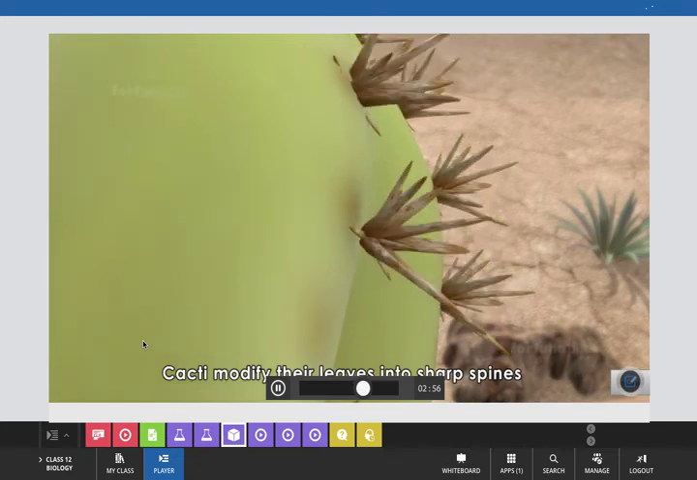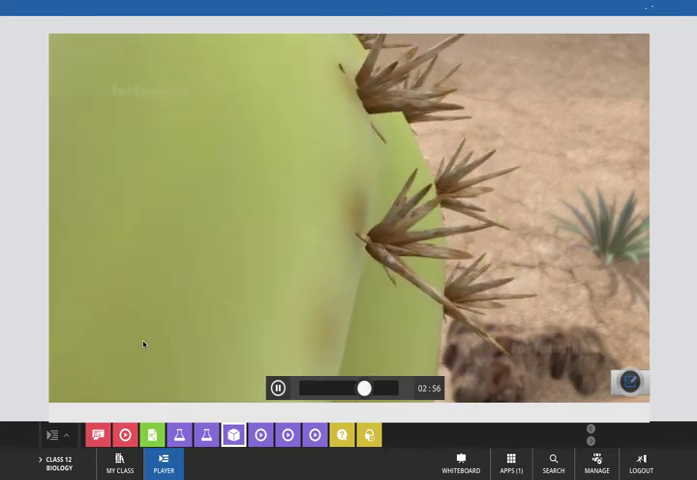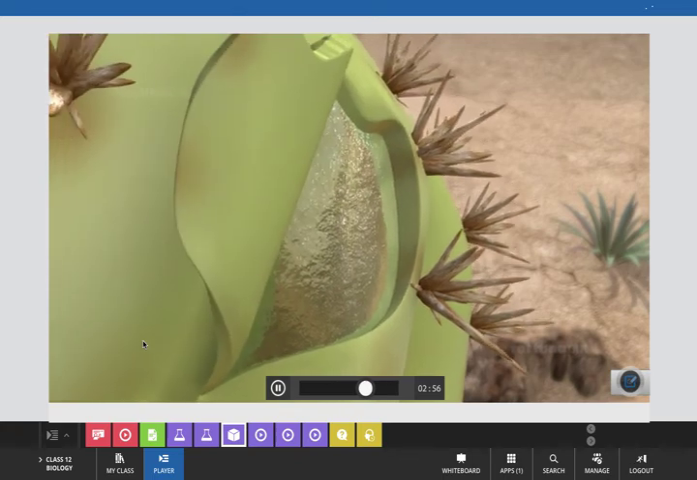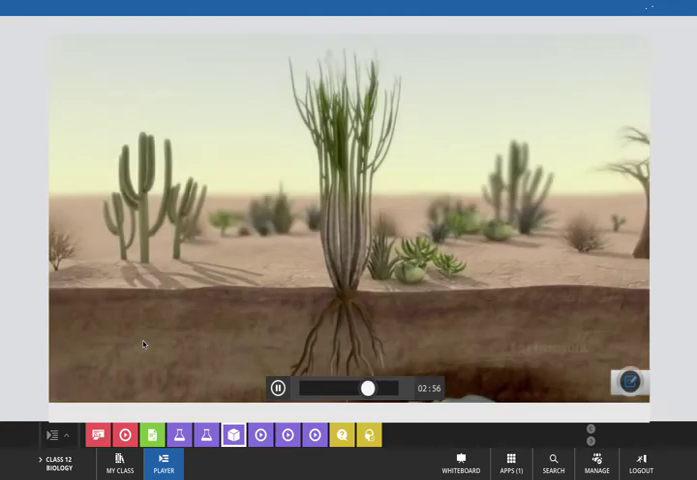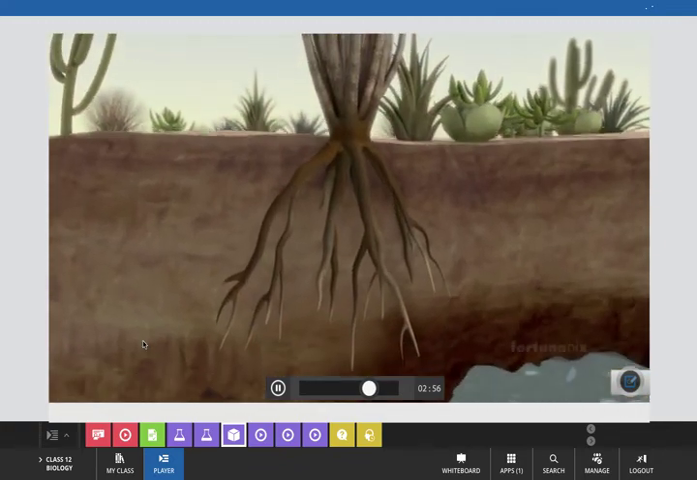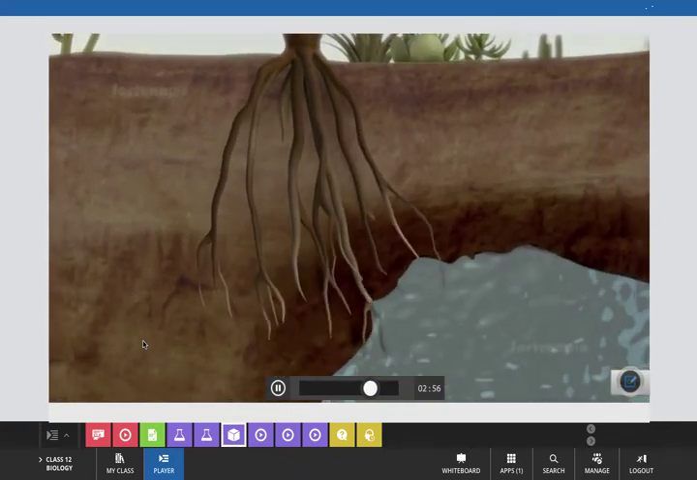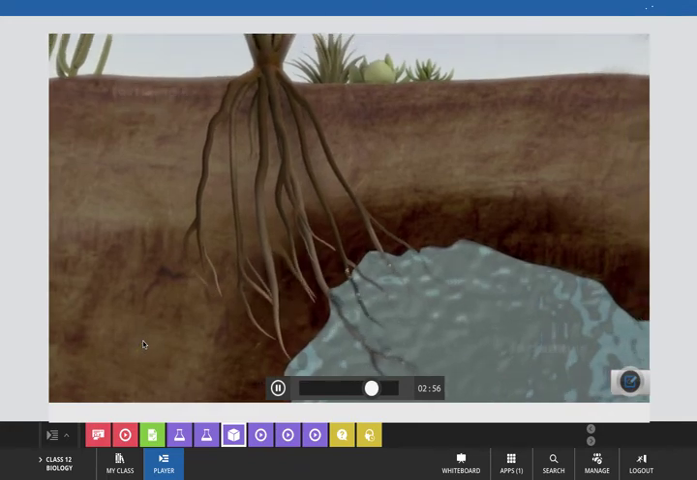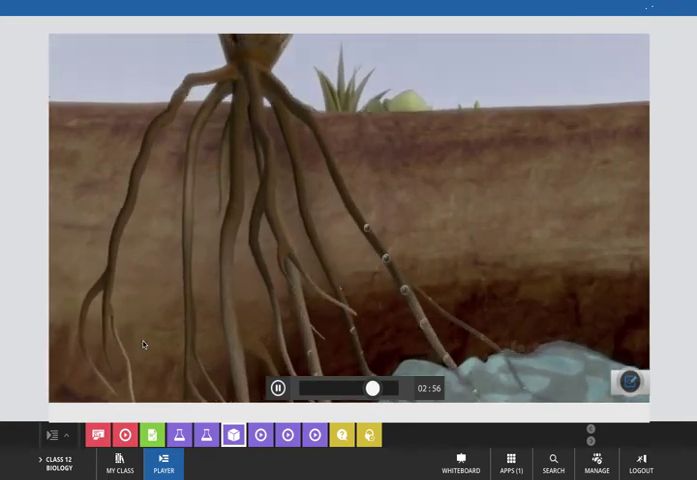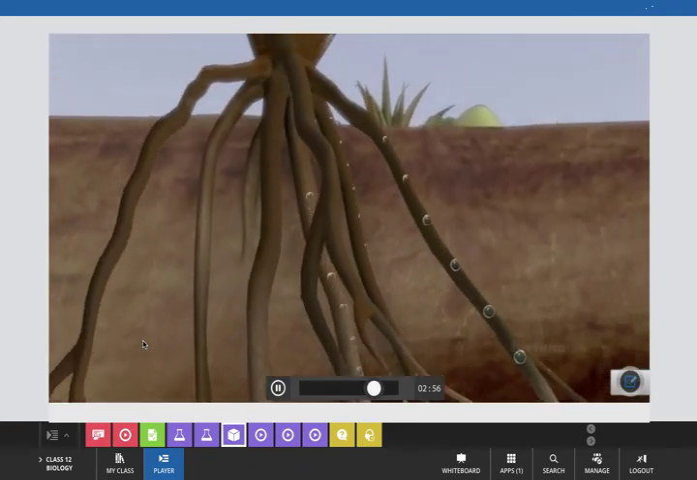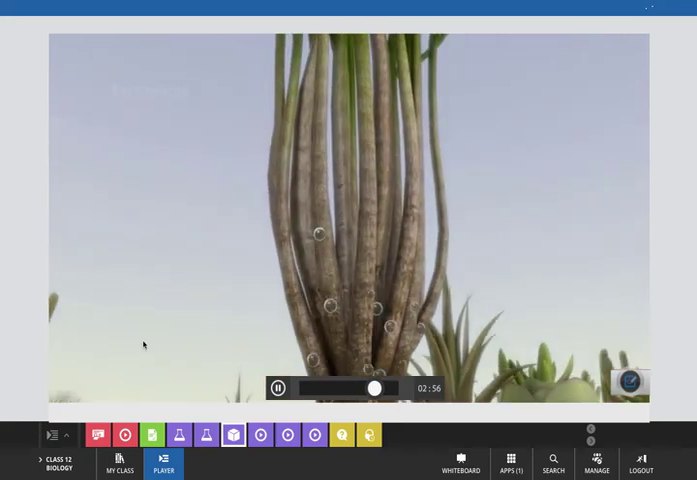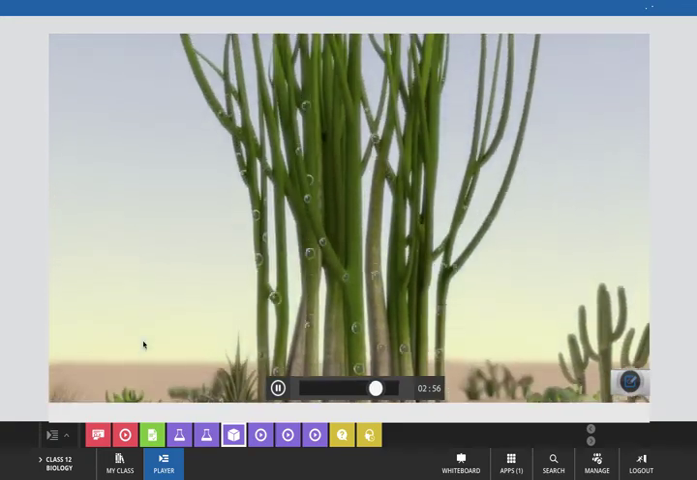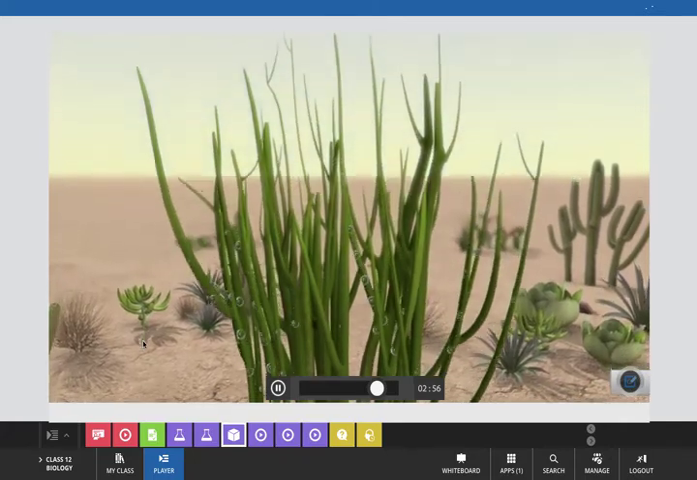Cacti modify their leaves into sharp spines. These spines can minimize the water loss through stems and leaves. Drought-tolerant plants can absorb water from soil that is much drier with a deeper root system. These plants can photosynthesize with low leaf moisture contents that would prove fatal to most other plants.